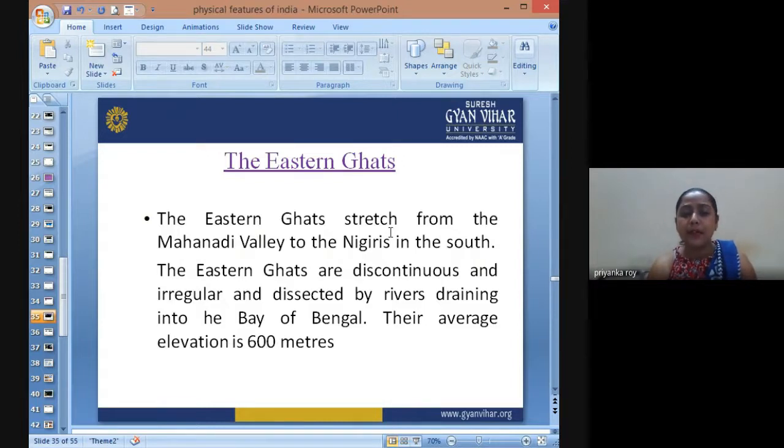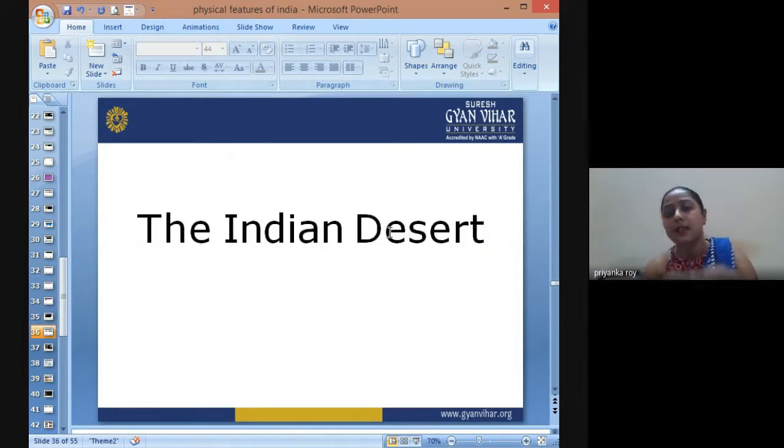What is happening here is that it is a discontinuous range of ghat sections, divided by a few river systems, like the Mahanadi, Krishna, Godavari, and Kaveri rivers, which break the flow of the Eastern Ghats. The Eastern Ghats also have a lower height, only about 600 meters.